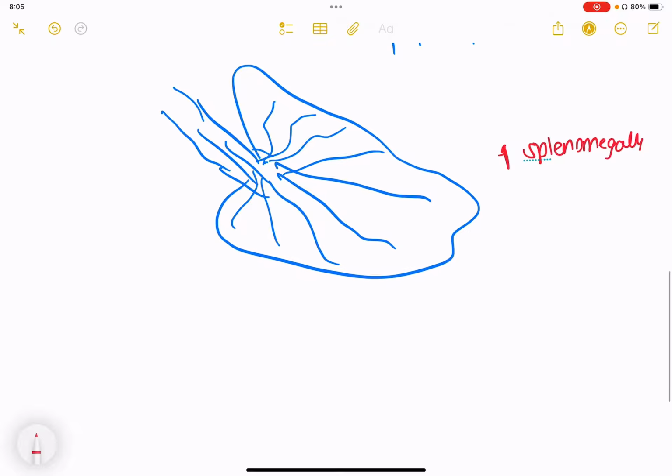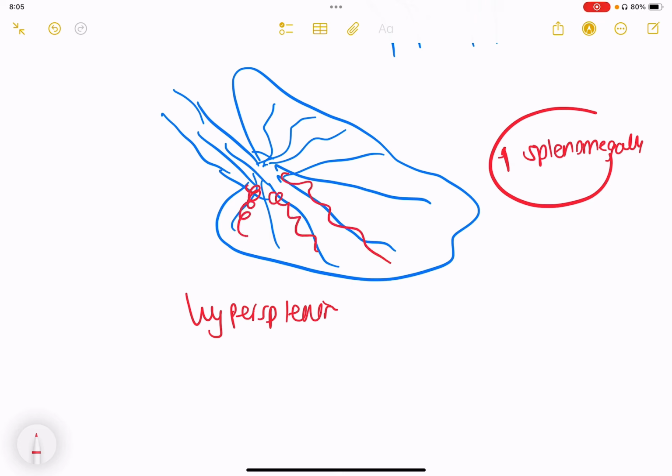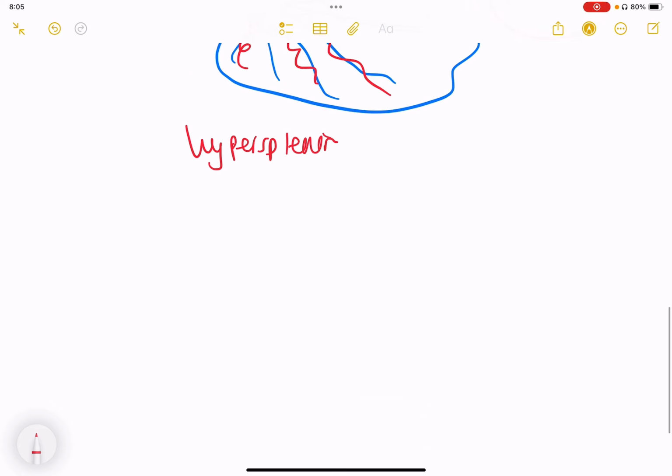And very commonly because of the CLD, because of the cirrhosis, the platelets are unnecessarily damaged in excess, which we call hypersplenism. So in hypersplenism, basically the WBCs, RBCs, and platelets as well are unnecessarily damaged by this abnormally functioning spleen. Hence, there is very commonly thrombocytopenia.